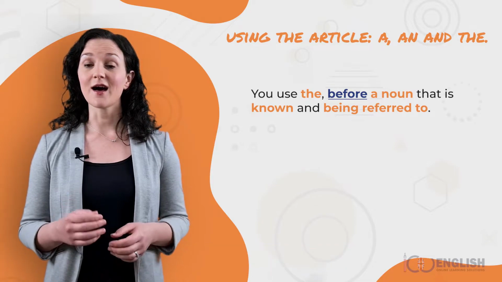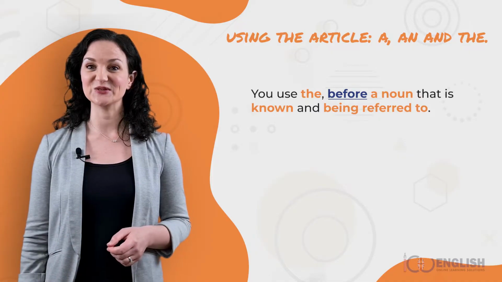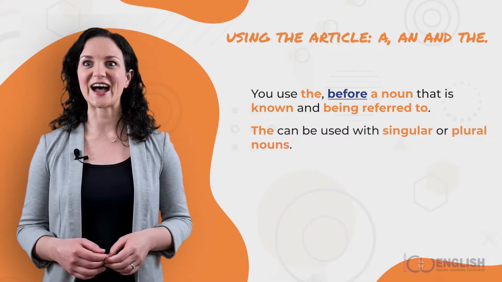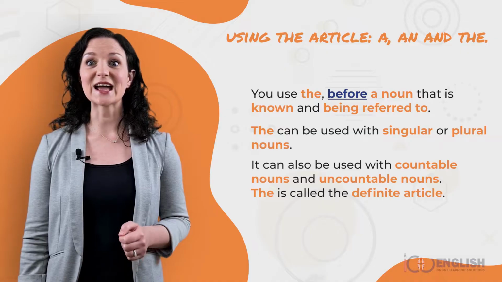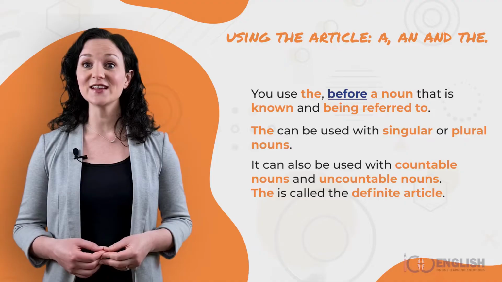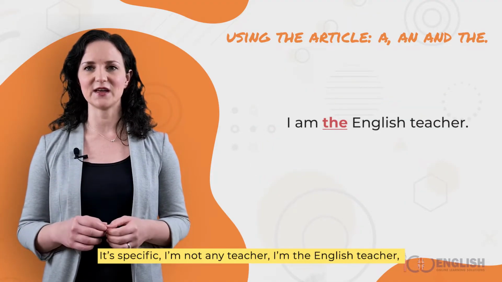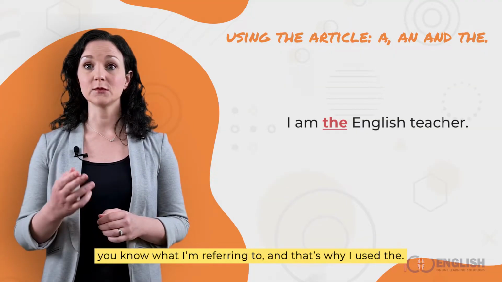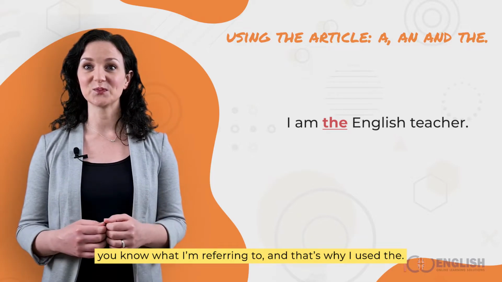You use the before a noun that is known and being referred to. The can be used with singular or plural nouns. It can also be used with countable nouns and uncountable nouns. The is called the definite article. I am the English teacher. It's specific. I'm not any teacher. I'm the English teacher. You know what I'm referring to, and that's why I used the.